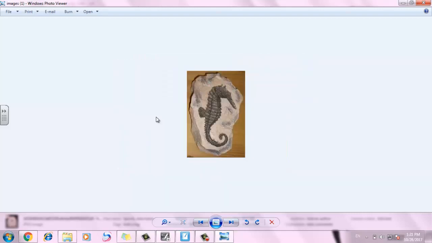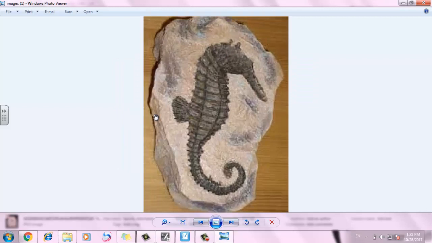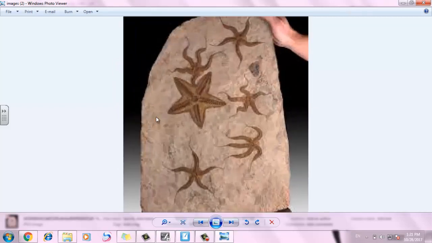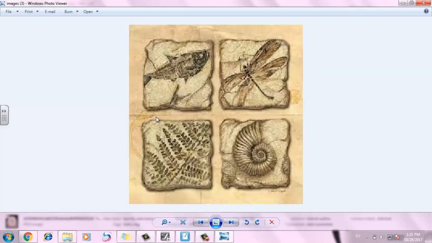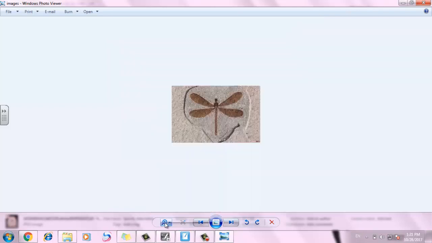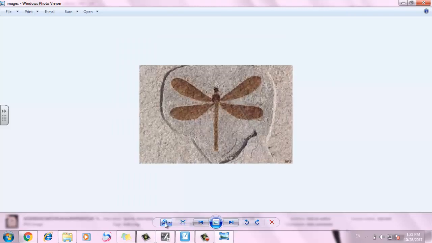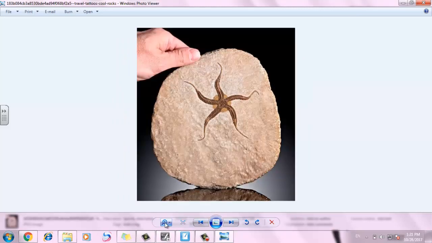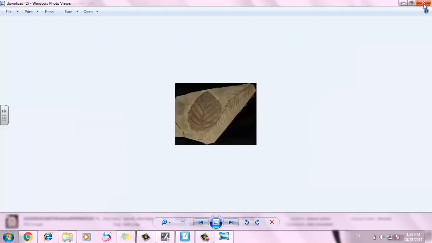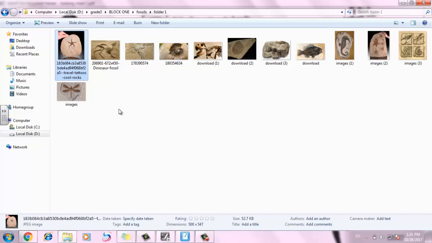Fossil of a fish, seahorse fossil, starfish, some starfishes fossil, a group of fossil fish, dragonfly, snail or shell, and some plants, some kinds of grasshopper fossil. Now we know about so many different kinds of fossils.